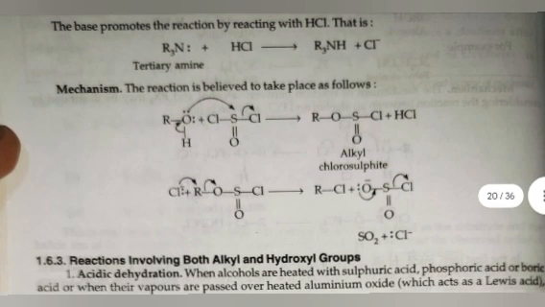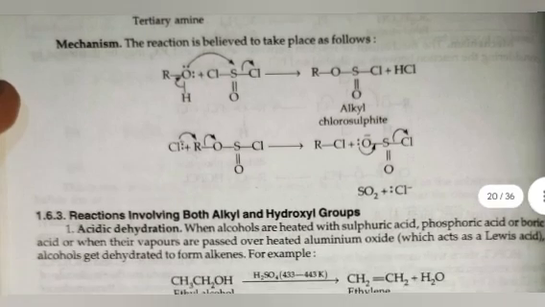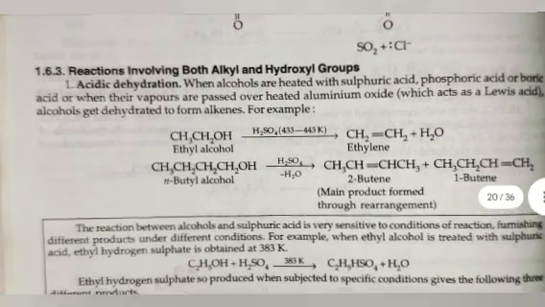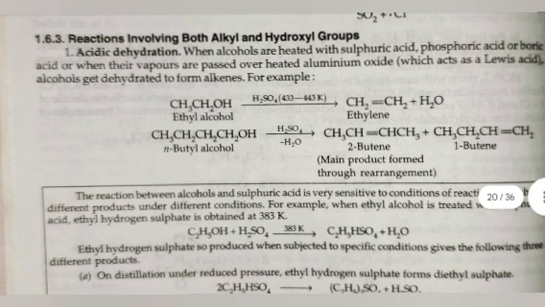Mechanism. The reaction is believed to take place as follows. Reaction involving both alkyl and hydroxy group. First is acidic dehydration. When alcohols are heated with sulfuric acid, phosphoric acid or boric acid, or when their vapors are passed over heated aluminium oxide, which acts as a Lewis acid, alcohol gets dehydrated to form alkene.